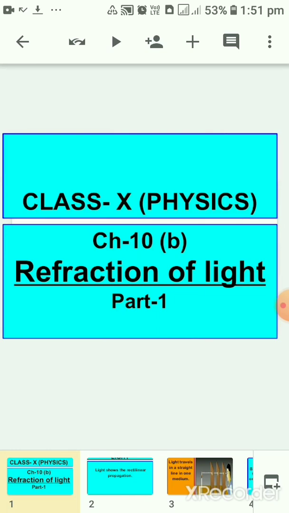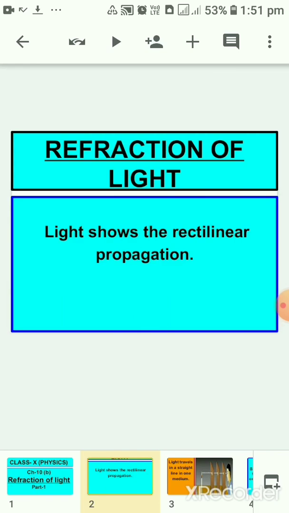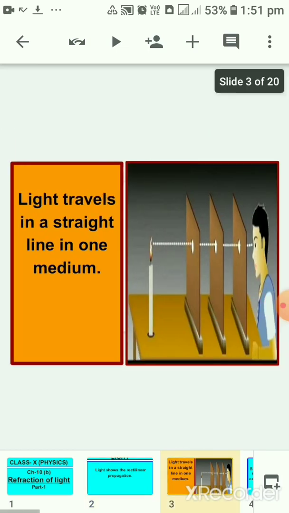Let's start our new chapter in physics. That is chapter number 10, and I am taking the B part of this chapter, that is refraction of light. Children, you know the property of light, that light shows rectilinear propagation. Rectilinear propagation means light travels in a straight line in one medium.